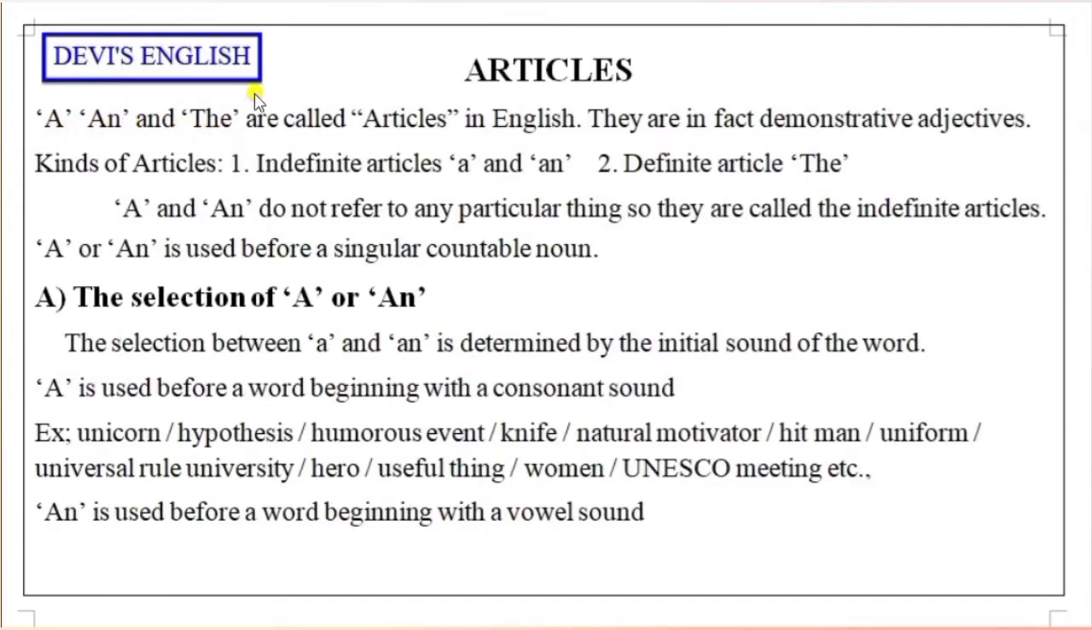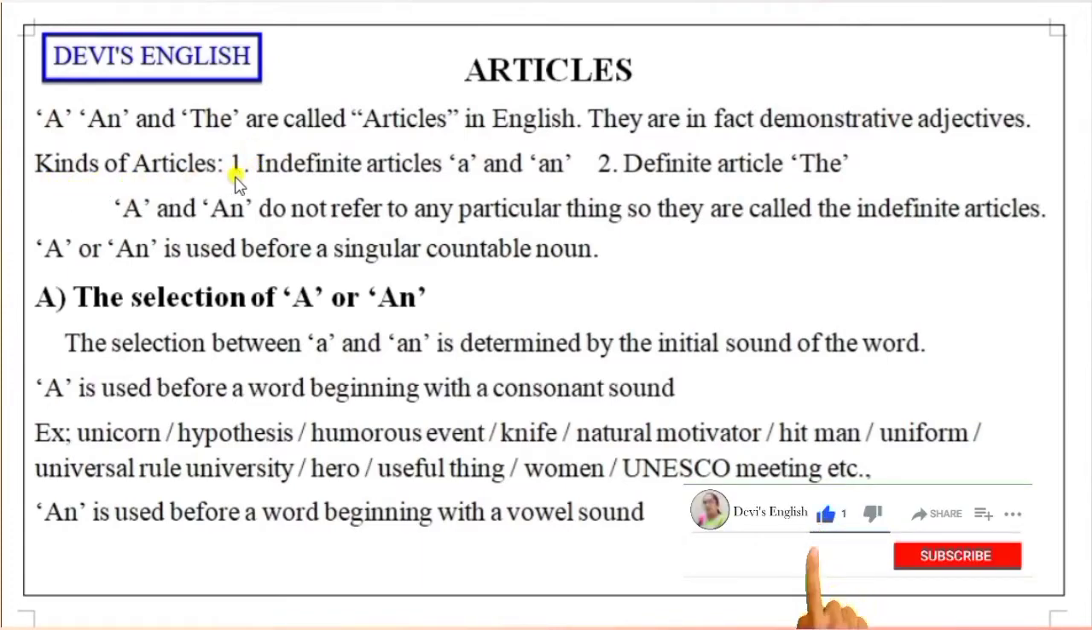They are in fact demonstrative adjectives also. Not only articles, these three are also called adjectives, because they qualify a noun. I will explain that when I explain demonstrative adjectives. And these three articles are again divided into two parts. Kinds of articles are two: indefinite articles and definite articles.